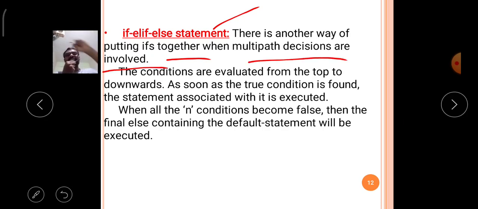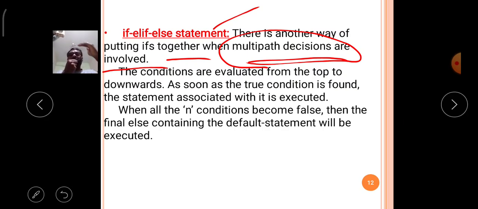In a simple if condition, there is a single path. In if else, it is a binary path. In the if elif else statement, multipath decisions are involved. So if the program needs the multipath decision concept, you have to implement it with the if elif else statement.